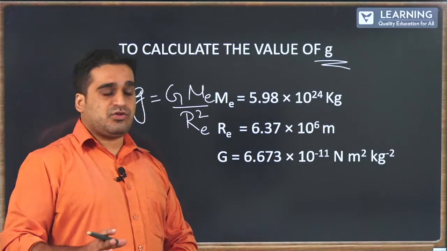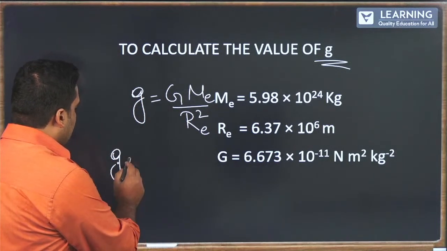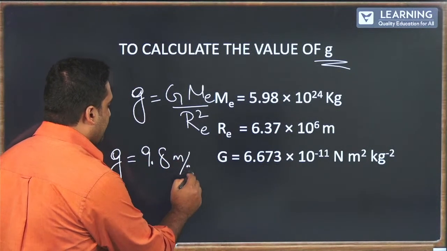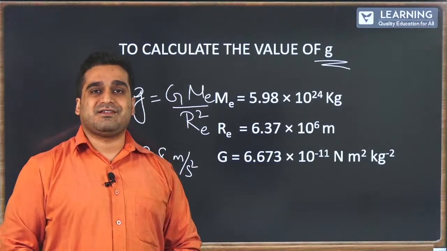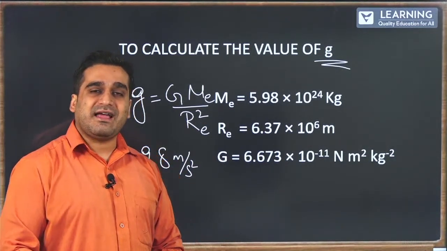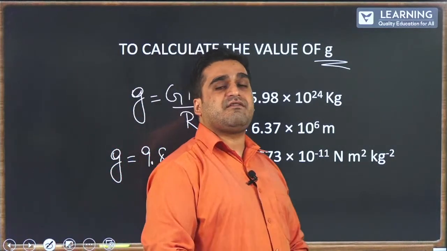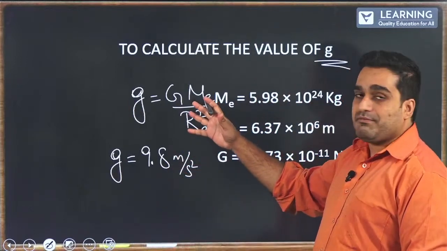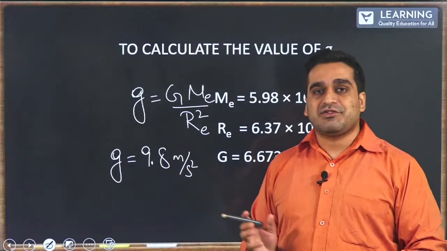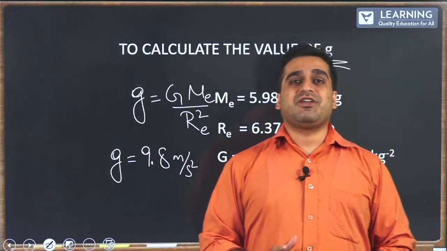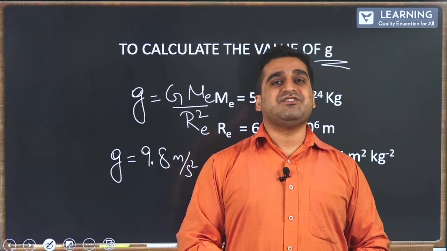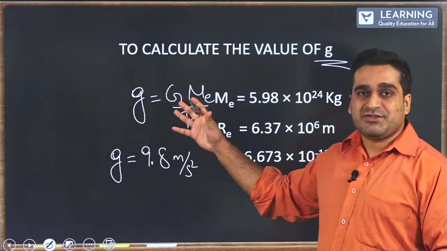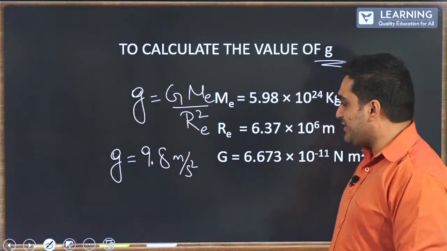And surprisingly, what you'll notice is the value of g will turn out to be 9.8 meter per second square. Interesting. So this is how you can identify the acceleration due to gravity of any planetary object, given that you know the mass of the planet and also the radius of the planet. Similarly, you can also determine the acceleration due to gravity of the Sun, again by noting down the mass of the Sun as well as the radius of the Sun.